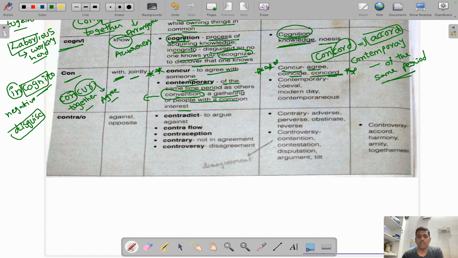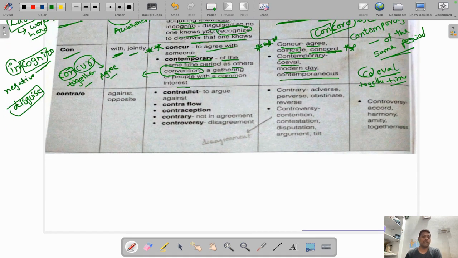Now coming to the next one, contemporary. Contemporary means coeval. Coeval is related to a time period. Co means together. If two things are together in the same time period, that is coeval. Coeval means contemporary only. Modern day, you can say, contemporaneous also you can say. Let us go to the next one, guys.